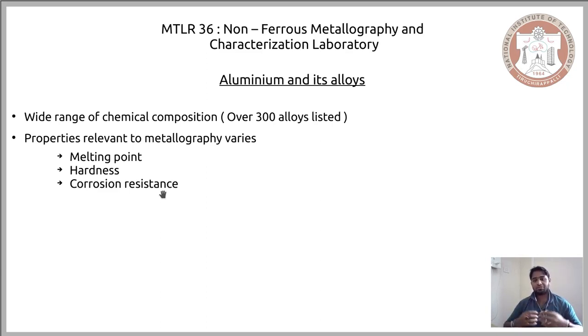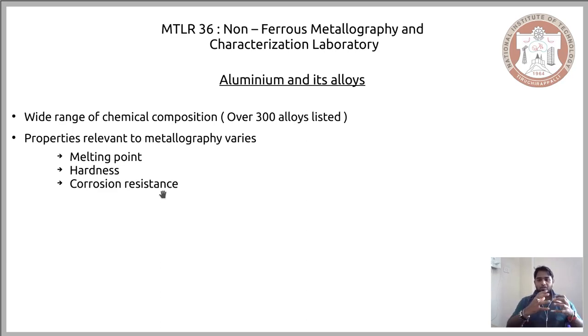And when you have a system like aluminum alloys wherein you have a wide range of compositions, there will be a wide range of resulting phases, and the corrosion property of these phases would vary. So when you want to choose a particular etchant which would give you the controlled corrosion, you have to be very sure about what phases are present and what the composition of these phases is.